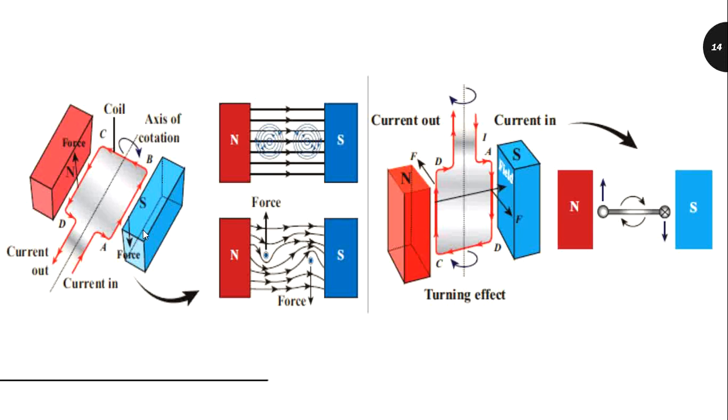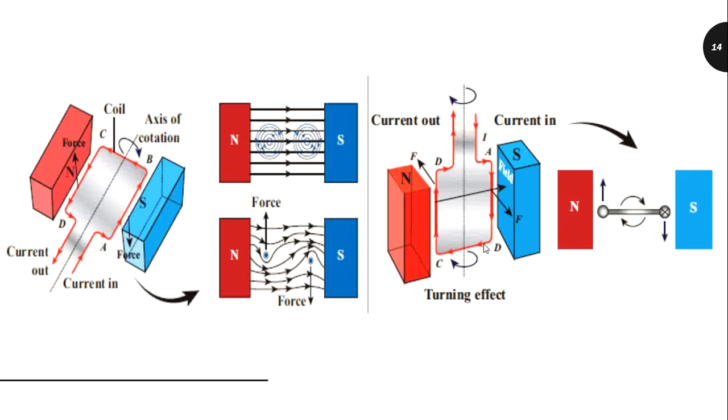If the direction of the current is ABCD, the coil will rotate in clockwise direction for the first half rotation. See this diagram. Now again the current flows DCBA, and the coil rotates in anti-clockwise direction for the second half rotation. Likewise, the coil will rotate continuously for each direction of the current, ABCD and DCBA.